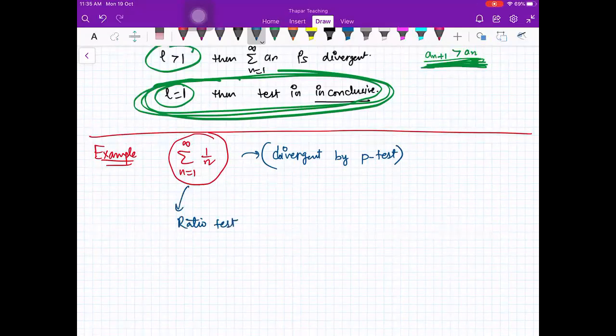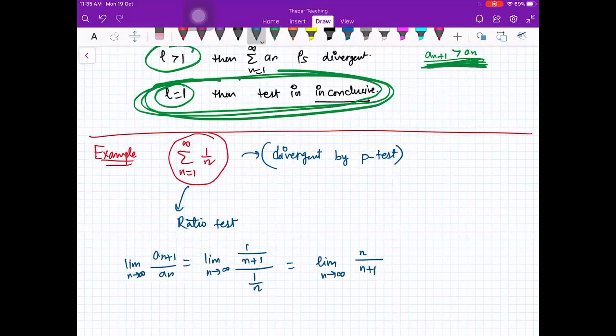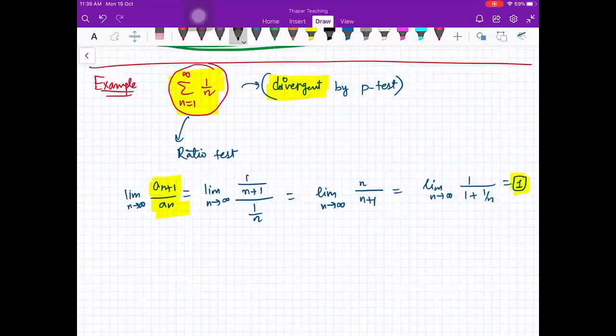Okay, now let us apply ratio test. So what will happen here? An plus 1 upon an, limit n going to infinity. That will be limit n going to infinity 1 upon n plus 1 upon 1 by n. So that is limit n going to infinity 1 upon 1 plus 1 by n. That is 1. So here we have a series which is divergent and limit an plus 1 upon an is 1.